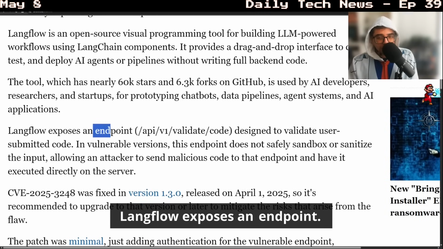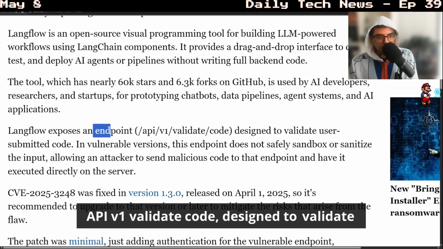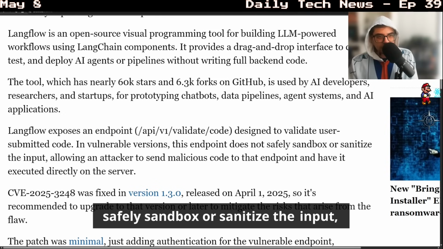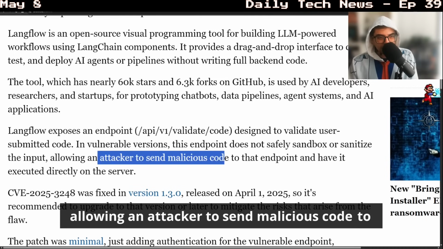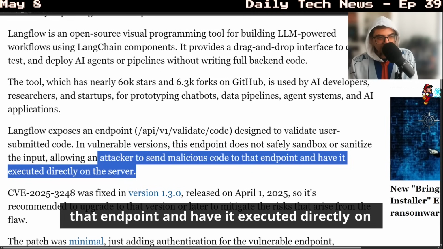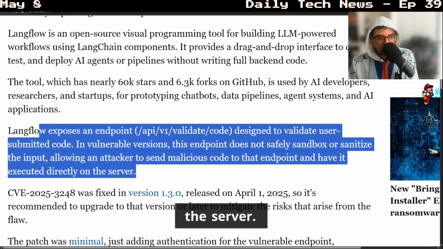Langflow exposes an endpoint, API v1 validate code, designed to validate user-submitted code. In vulnerable versions, this endpoint does not safely sandbox or sanitize the input, allowing an attacker to send malicious code to that endpoint and have it executed directly on the server.